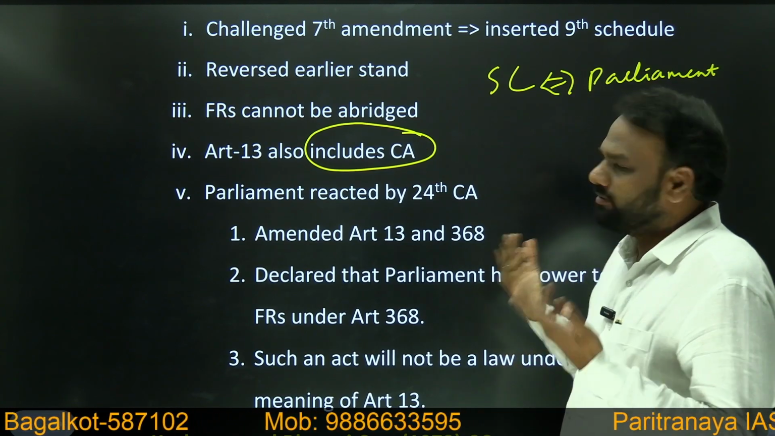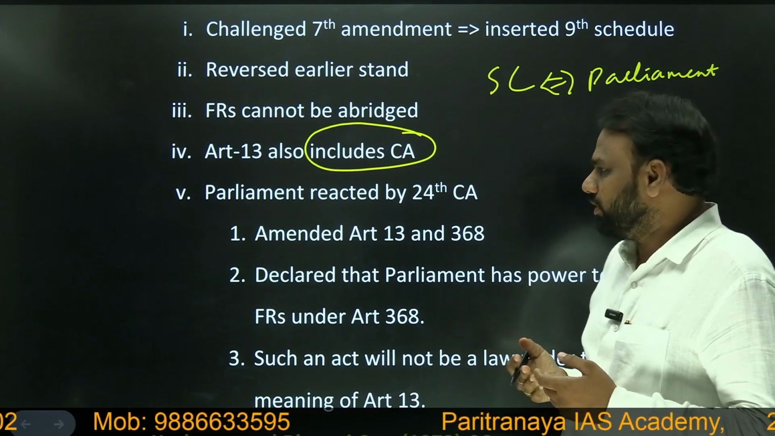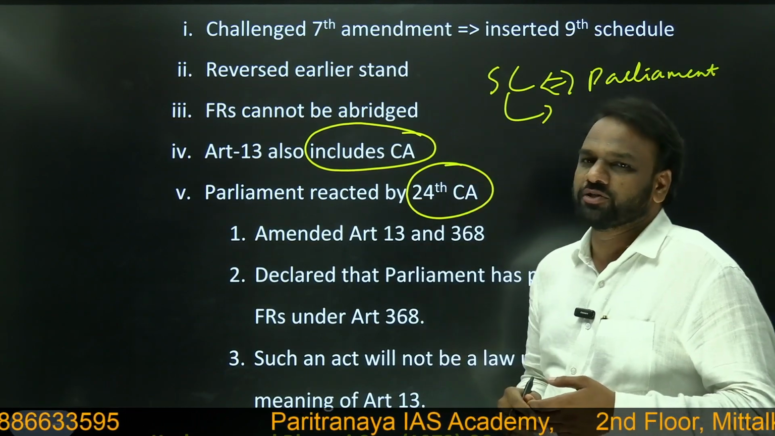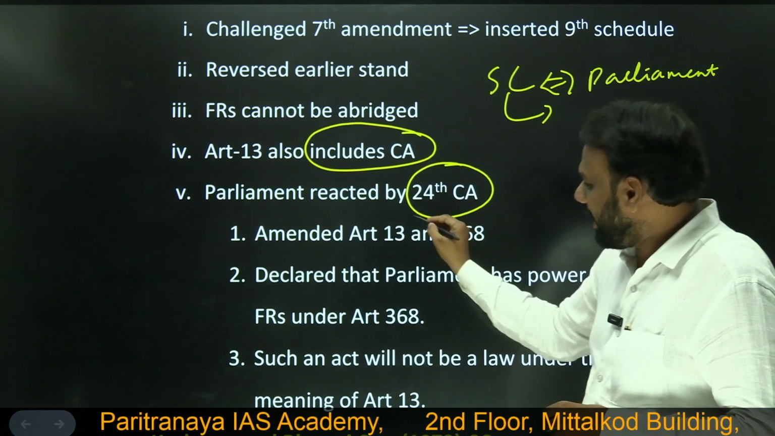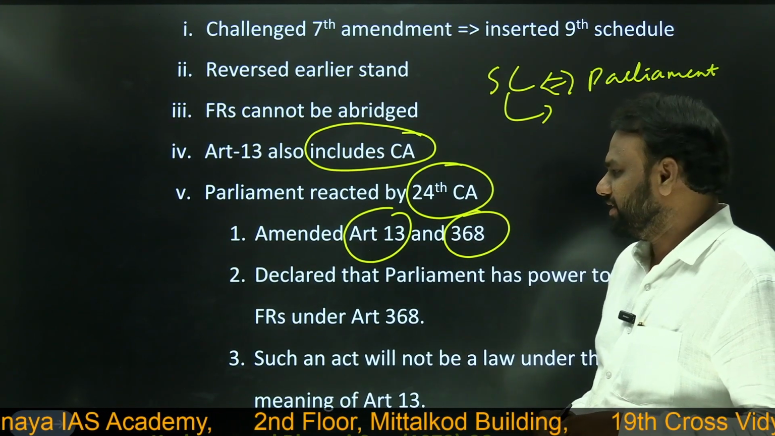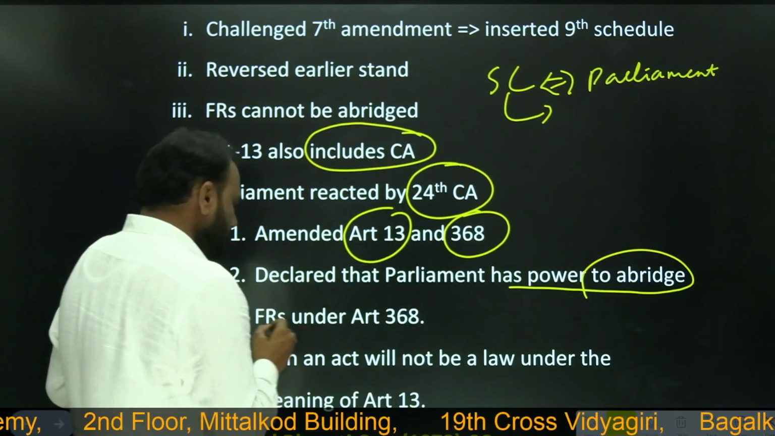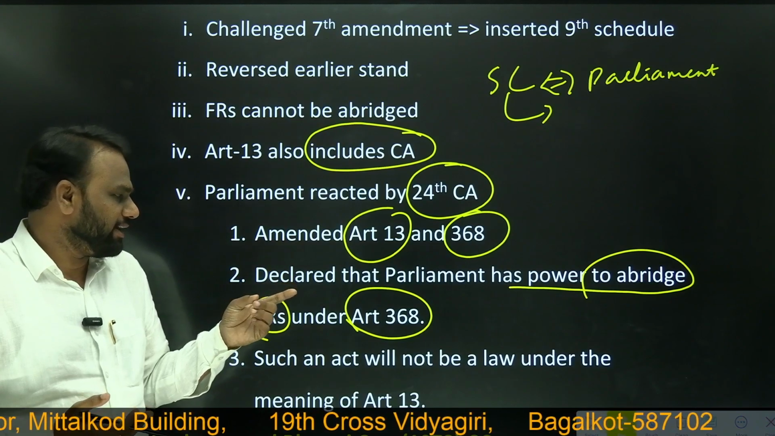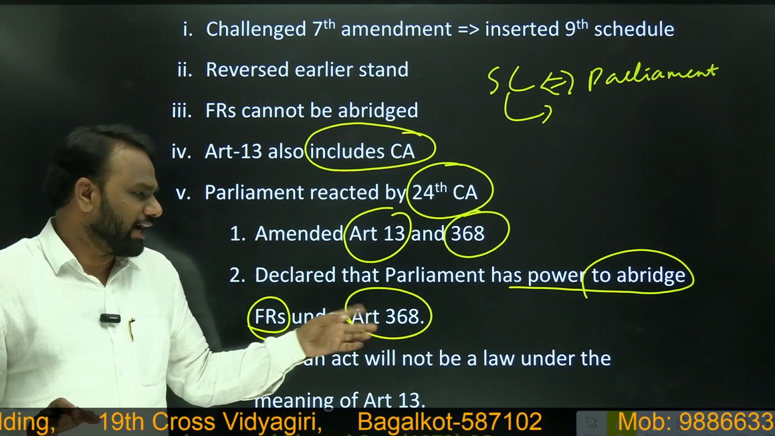The Supreme Court said that you cannot take away fundamental rights, but Parliament felt that it is more powerful. So Parliament reacted to the Supreme Court's judgment by passing the 24th constitutional amendment. Through it, Parliament amended article 13 and also article 368. It declared that Parliament has the power to abridge, to take away, fundamental rights under article 368.